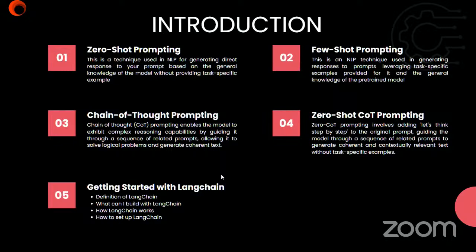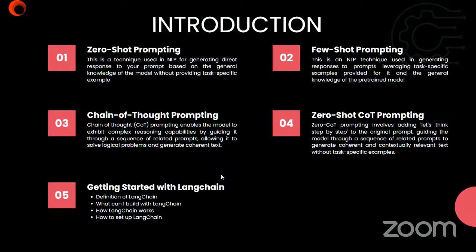You have given a prompt that looks like chain of thought, then at the end of this prompt you add the phrase "let's think step by step." This is going to give a breakdown of the logical steps the model has taken to solve a particular problem. Then we will also get into LangChain, its definition, how it's built, and the rest of them.